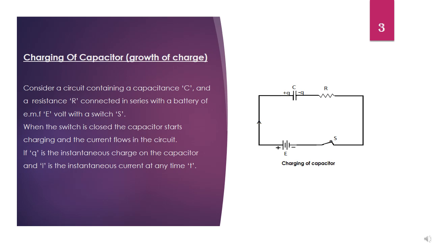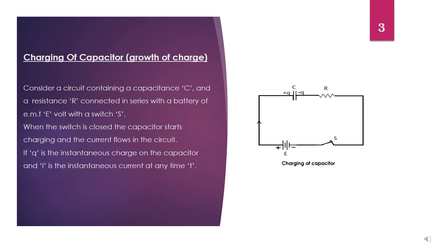Now let us move on to charging of capacitor, that is growth of charge. In this we are going to derive an expression for growth of charge on capacitor in RC circuit. Consider a circuit containing capacitance C and resistance R connected in series with a battery of EMF E volt with a switch S. When the switch is closed, current flows through the circuit and capacitor starts charging.